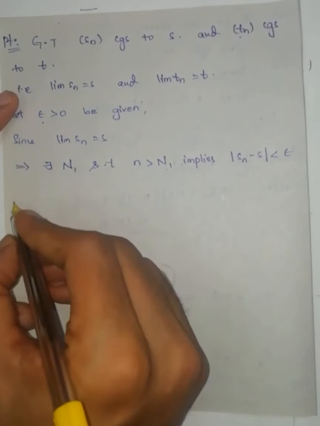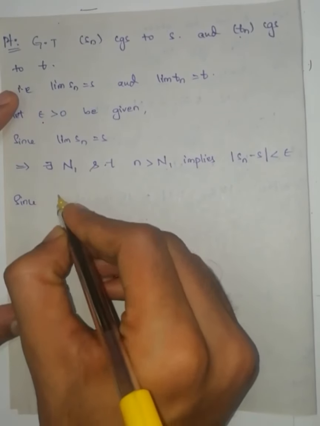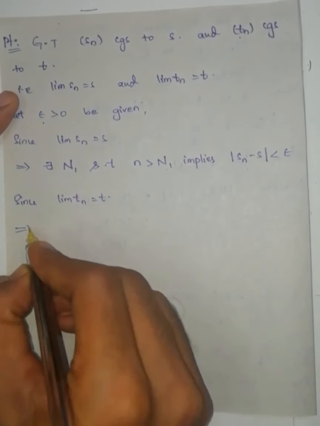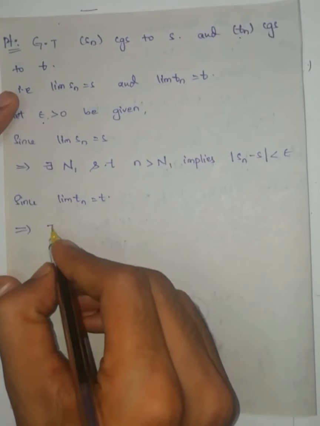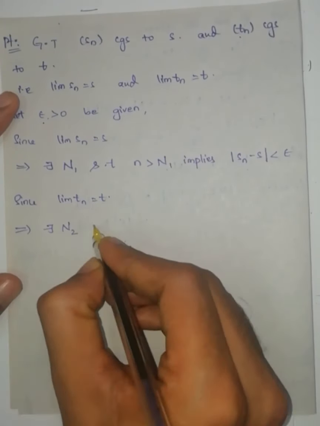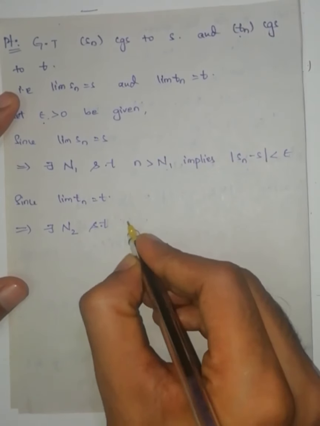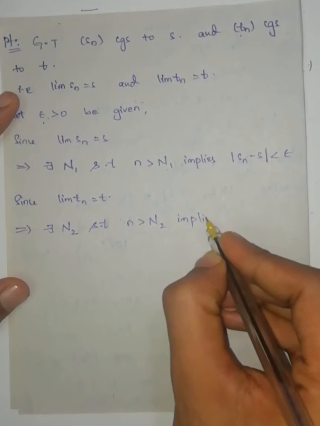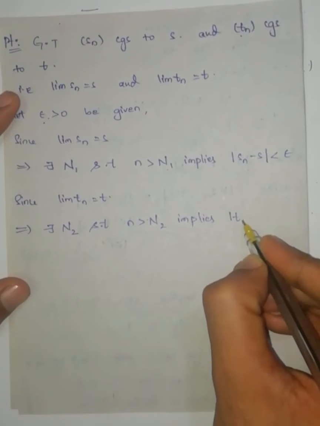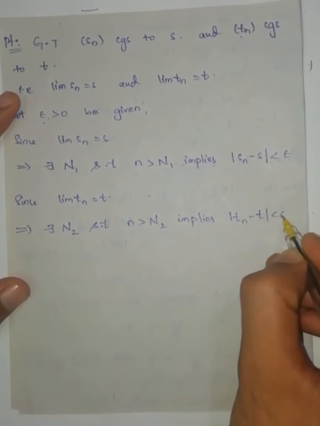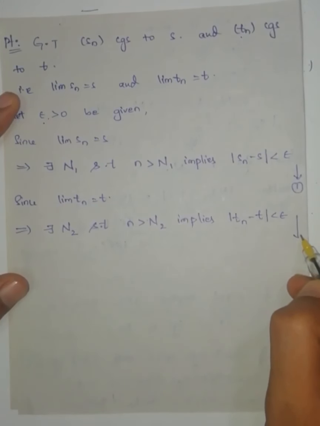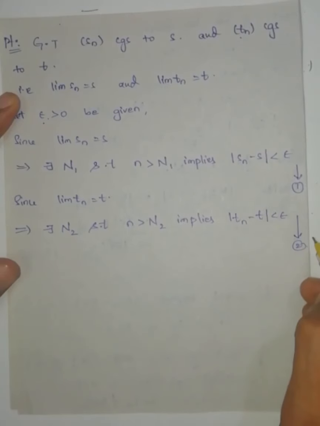Since limit of Tn is equal to T, again I am writing: for each epsilon there exists N2 such that small n greater than capital N2 implies modulus of Tn minus T is less than epsilon. Let us take this one as equation number 1, this one as equation number 2.